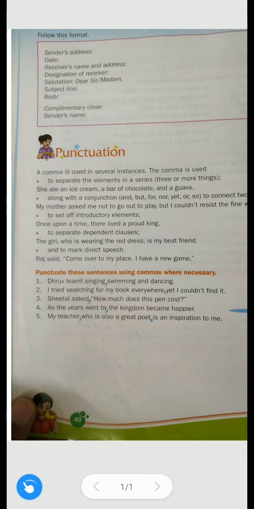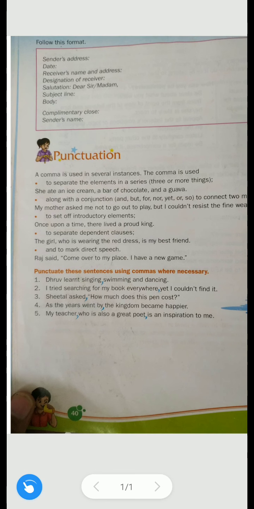Or else you can make a separate notebook for grammar and write down all the grammar topics in that separate grammar notebook. You can refer to that grammar notebook even for further classes, when you go to 7th, 8th. Okay, so we will stop here.